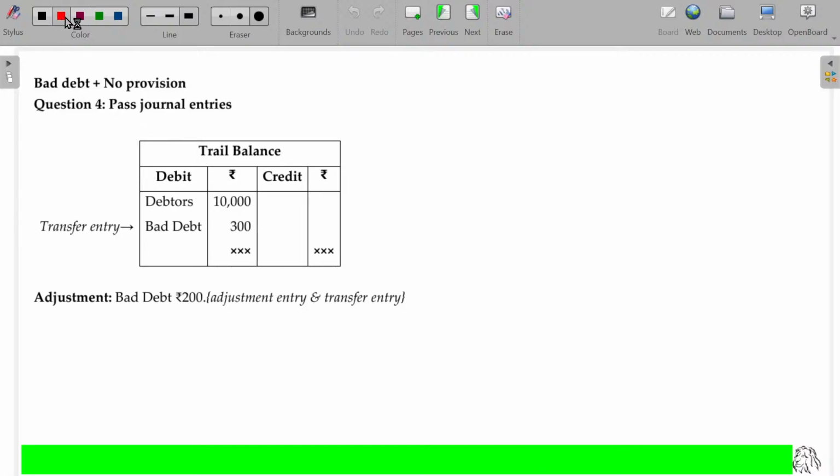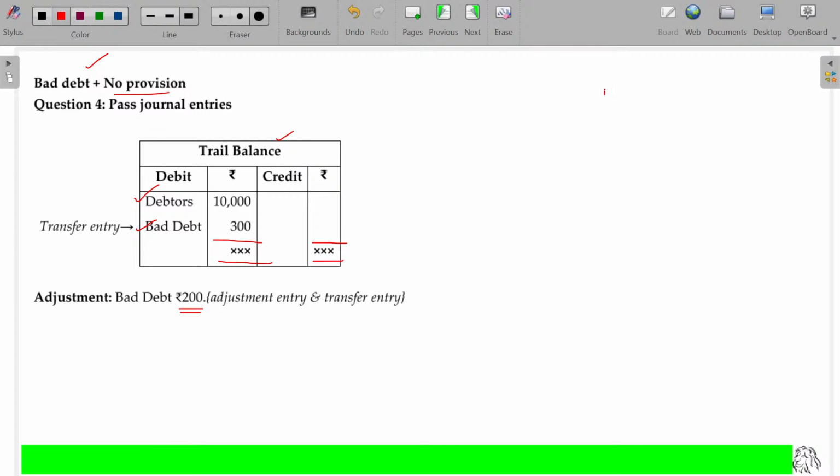We have question number 4, bad debt, no provision. Very simple illustration. Bad debt, no provision. Pass journal entries. Okay, you can also record, come on, write it down. Here, an extract of trial balance is given. In the debit side, we have debtors as well as bad debt. Bad debt in trial balance. Apart from that, we have been given the bad debt in adjustments also.